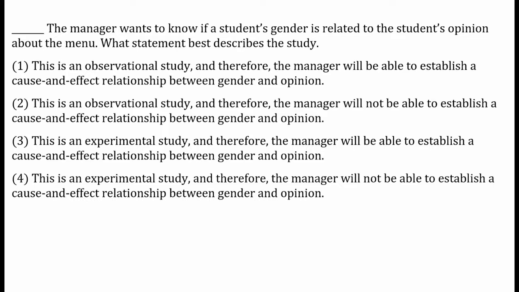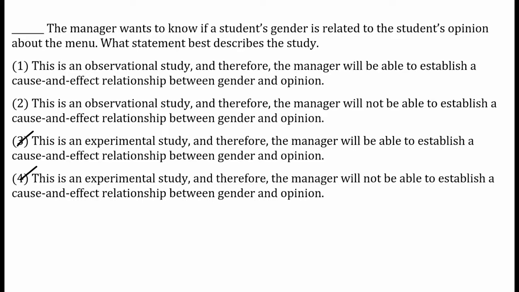Well, if this was an experiment, there would have to be some kind of treatment we were assigning to the students, and I don't see how we can apply a treatment of you are male and you are female. So this is just going to be an observational study because we're just observing the relationship between gender and their opinion. We're not actually doing anything to influence that.